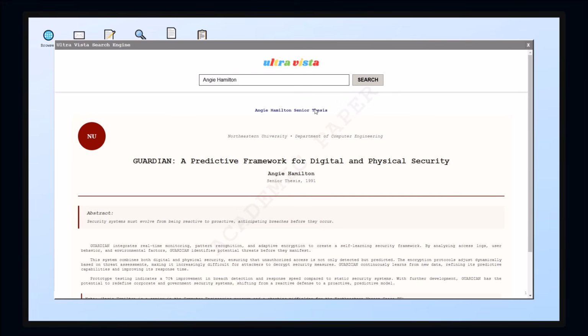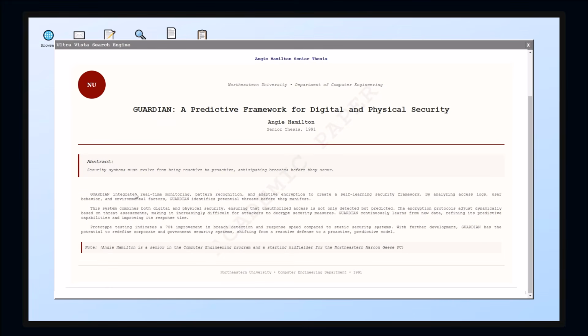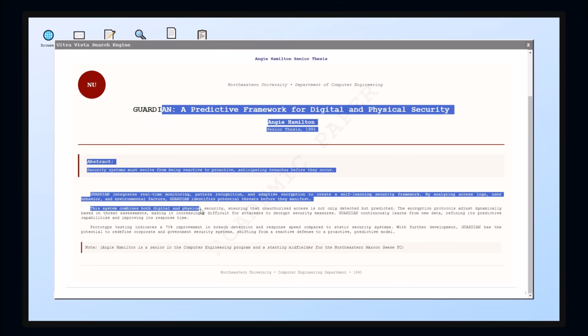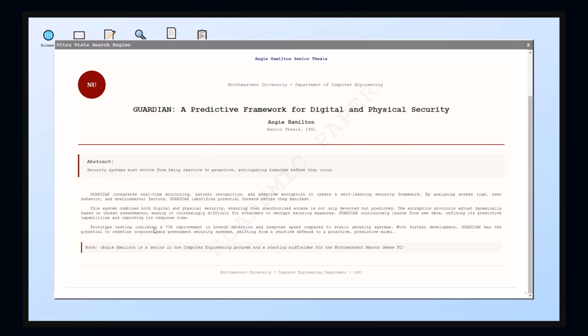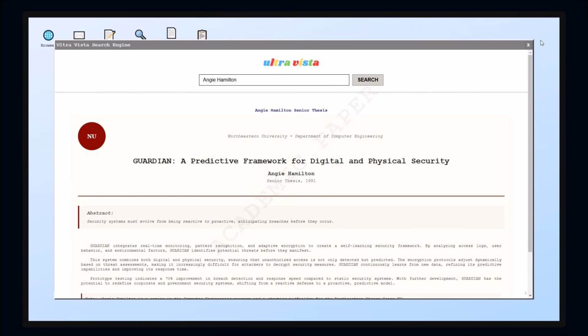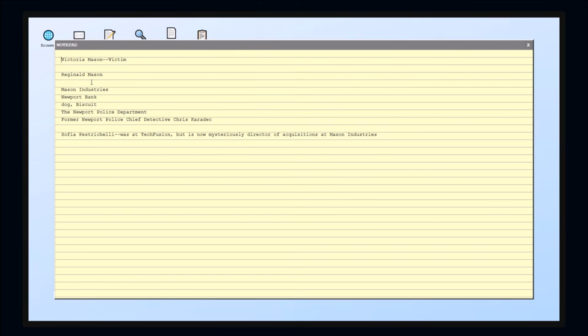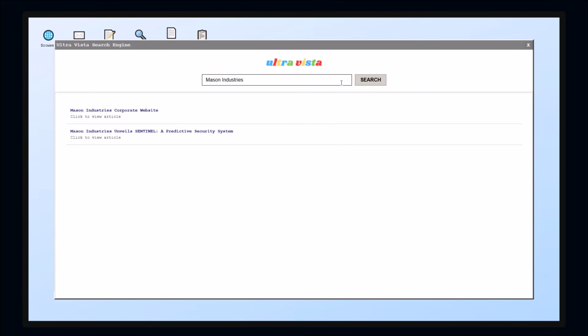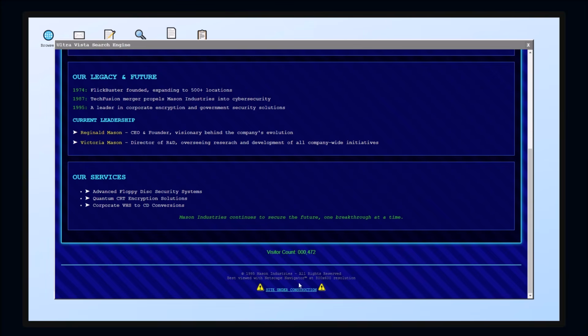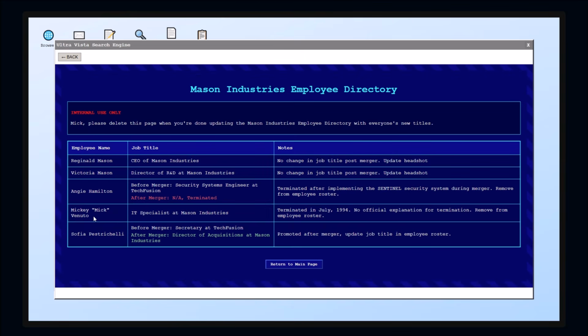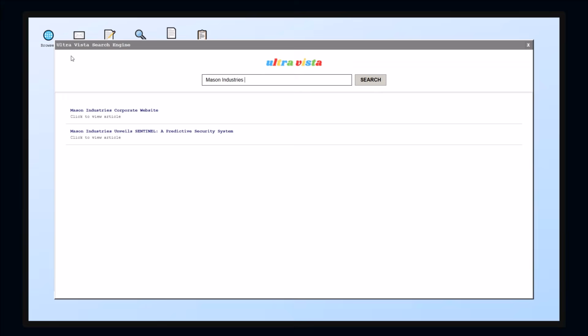Angie Hamilton, senior thesis. Wow, where's your senior thesis? Security systems must evolve from being reactive to proactive, anticipating breaches before they occur. Wow, that looks like gobbledygook to me. I have no idea what it means. So let's go back to Mason Industries. I want to check out some of these other people that were working there. Visitor count did not go up. Let's look at Mickey. I wonder who Mick is that this message is for.